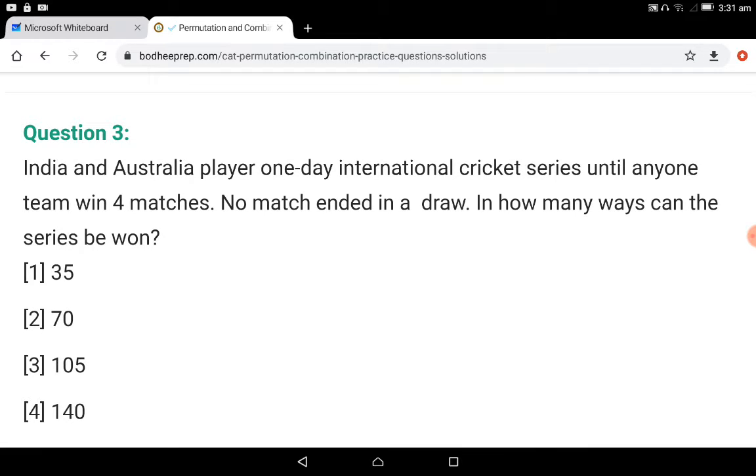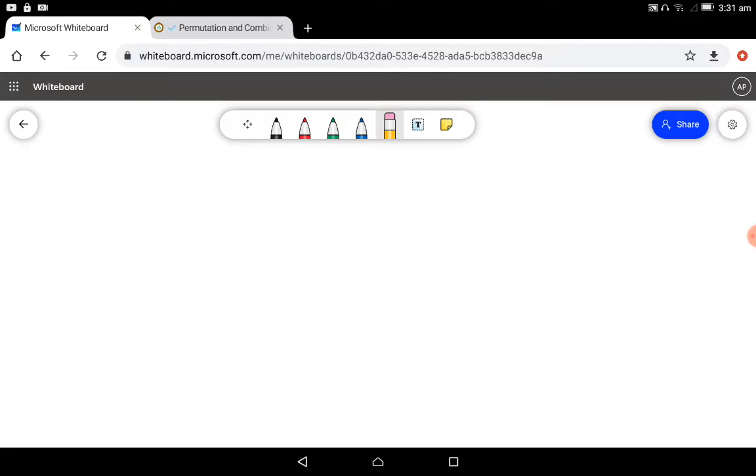Hello guys, welcome to another video in the series of permutation and combination, and today's question is: India and Australia play a one-day international cricket series until any one team wins 4 matches. No match ends in a draw. How many ways can the series be won?